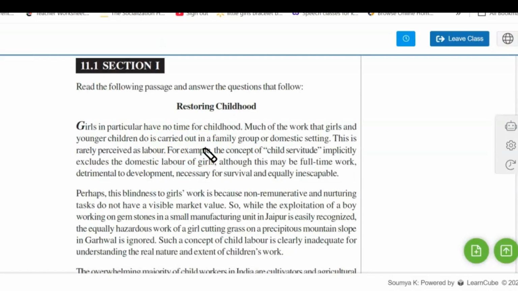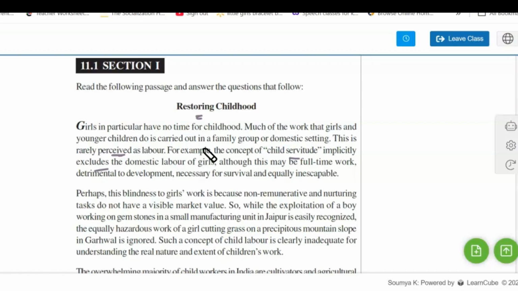So the first section of lesson 11 from NIOS English Senior Secondary Course is this one. It is about restoring childhood. Let's read it. Girls in particular have no time for childhood. Much of the work that girls and younger children do is carried out in a family, group, or domestic setting. This is rarely perceived as labor. For example, the concept of child servitude, being slave, implicitly excludes the domestic labor of girls, although this may be full-time work, detrimental to development, necessary for survival, and equally inescapable.